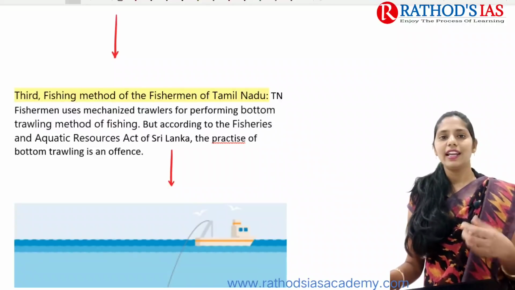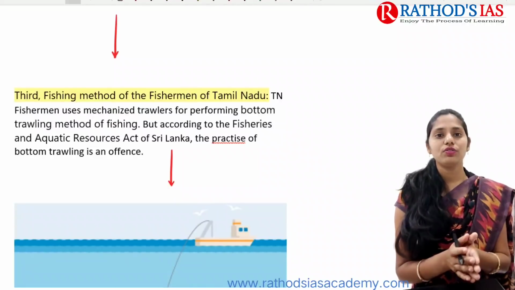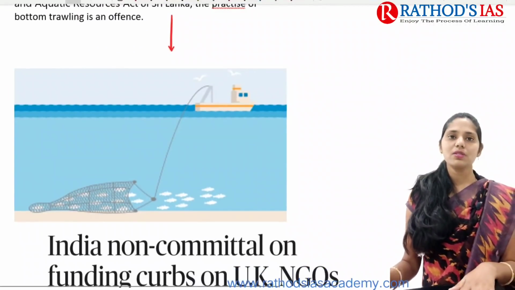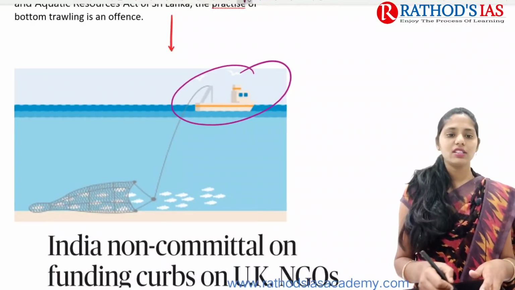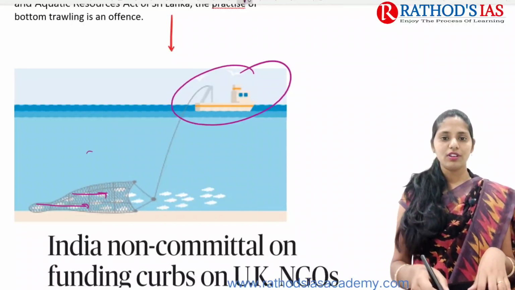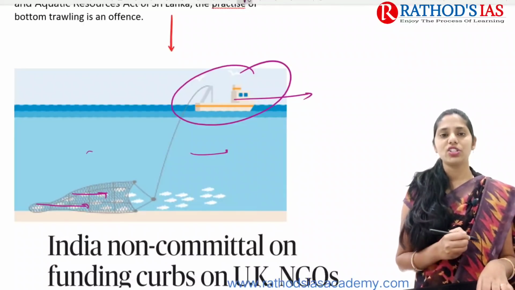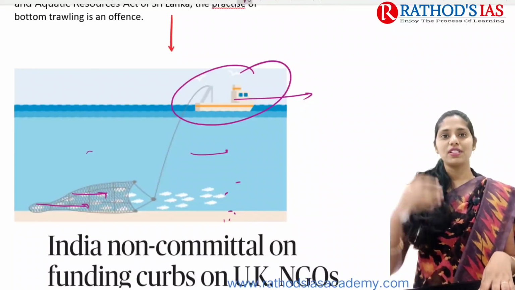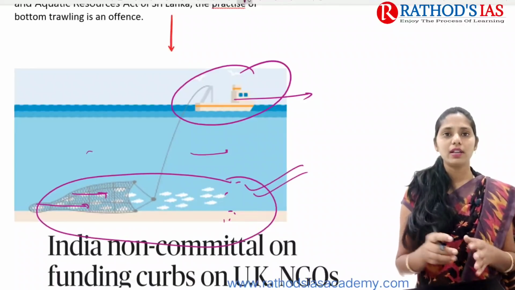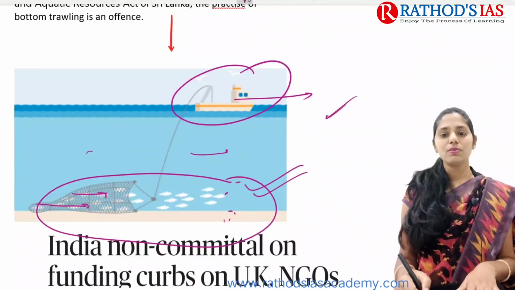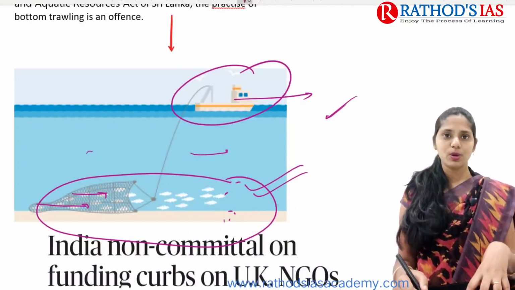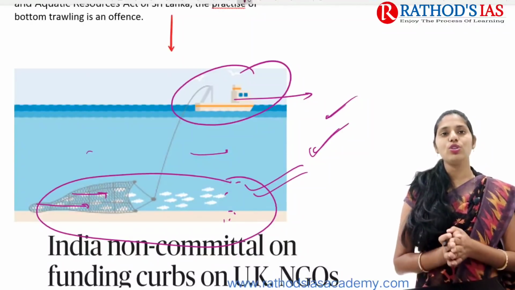And the third important reason is the fishing method mainly used by Tamil Nadu fishermen, which leads to exploitation of fish, because they are mainly using mechanized trawlers. So what do mechanized trawlers mean? It is a ship with a net, and whenever the ship moves, the net also moves in that direction. Whatever small fish are present at the bottom are also taken off. Because of this, it will not lead to sustainable fishing, right? A large number of fish, even the small fish, are taken out, such that the fish stock will be exploited soon. So this is one important thing that you need to remember.